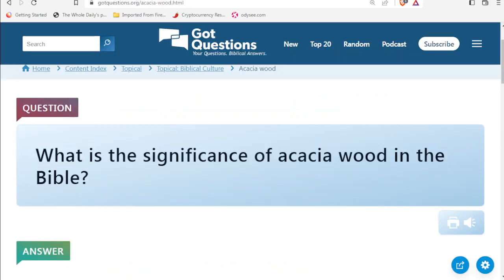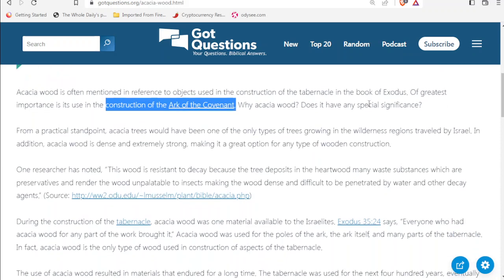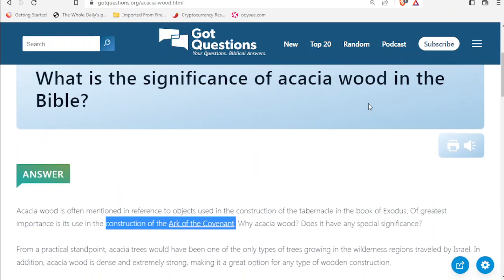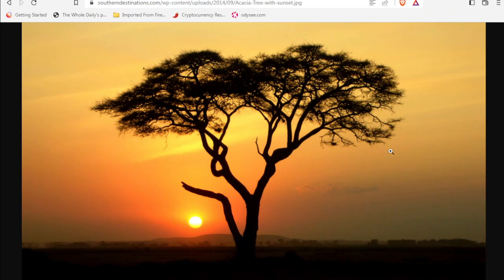And we know that the acacia tree is very important for the Bible, because the Ark of the Covenant was constructed with acacia wood, and other parts of the tabernacle as well. So the acacia tree is very important for the Holy Land and for the Bible, and that's why we had this picture at the start, because we know that the African landscape is famous for the acacia tree.